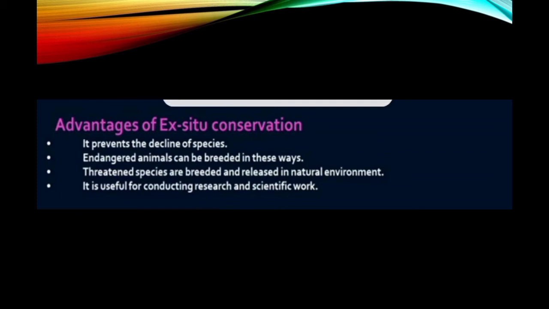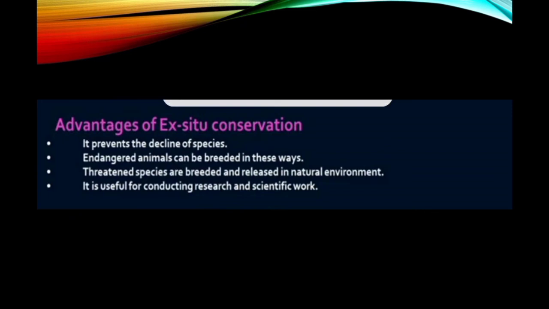For protecting animals in their own habitat, the government established national parks, wildlife sanctuaries and biosphere reserves, in which we have studied the ones present in India as well as Tamil Nadu.